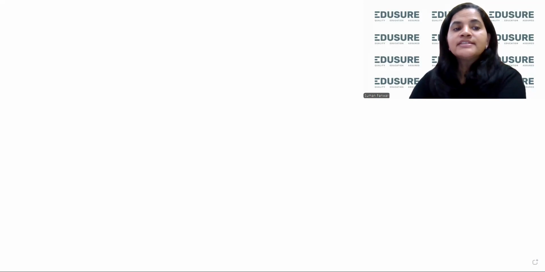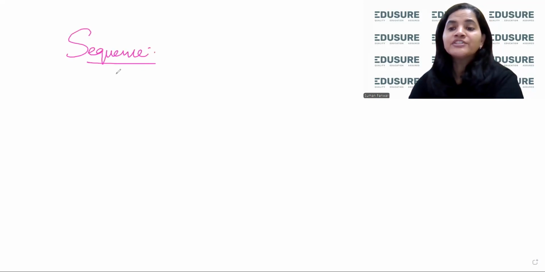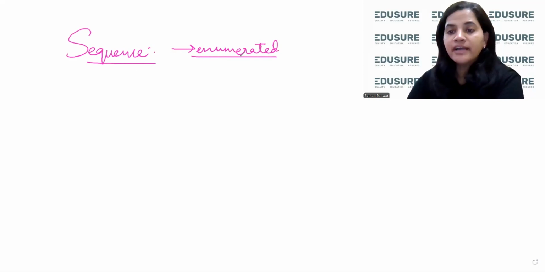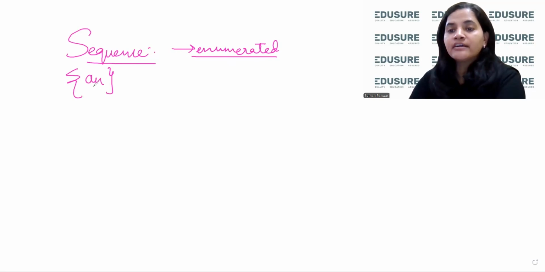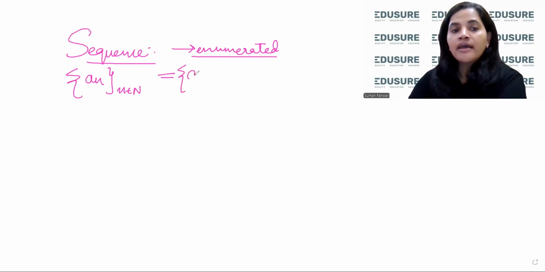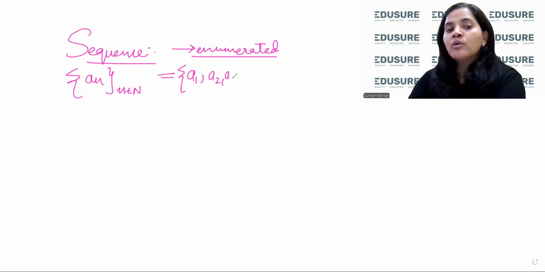So what is a sequence in mathematics? In mathematics, a sequence is something which is enumerated. Enumerated means there is numbering which is being done. So if I say {a_n} is a sequence, this is the terminology. I write a_n inside curly brackets and n belonging to N. It means that the elements of the sequence are a1, a2, a3, and so on.